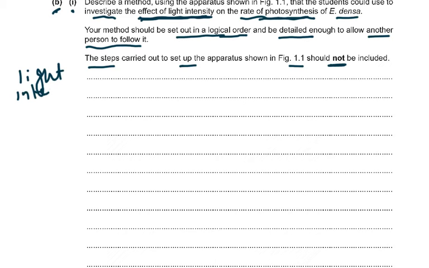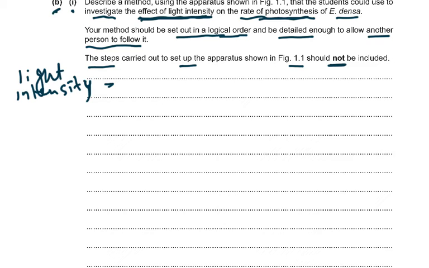Let's talk about the independent variable. Now you have a number of choices to make. Number 1, you can say move the distance, use the lamp at different distances from the pond. Well, that's the same thing if you said use the lamp at different power, or you can say use the lamp at different wattage, WATTAGE. So first you're going to talk about the light intensity. You first look at what is the independent variable and tell me as much as you can about it. Maybe 1 point, maybe 2 points.